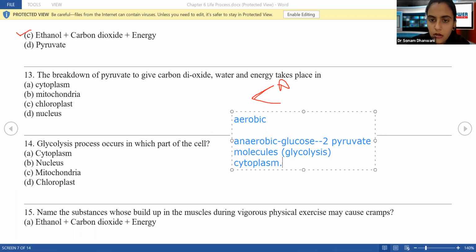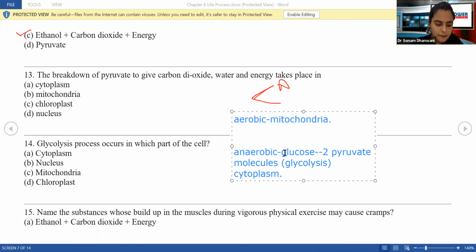Okay. Now coming back to aerobic respiration. Now tell me, where is aerobic respiration happening? Yes, aerobic respiration will take place in the mitochondria. What is happening in that? Now we have pyruvate molecules, right? We got pyruvate molecules from anaerobic respiration. So how are the pyruvate molecules going to be used?